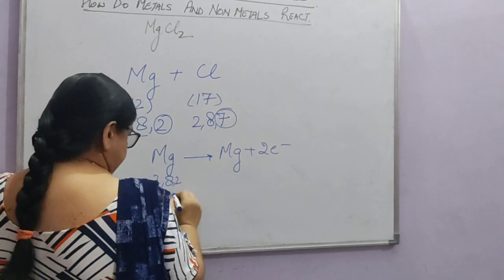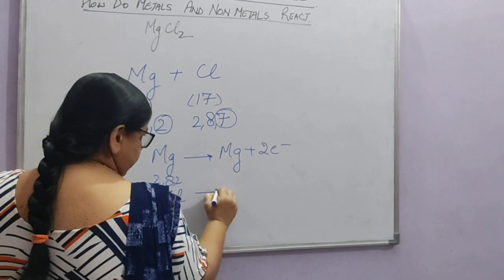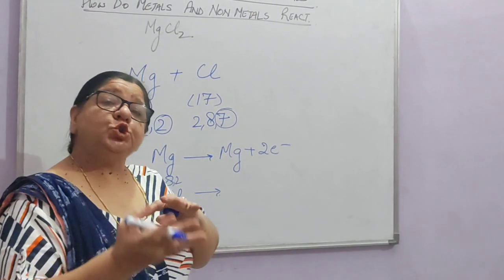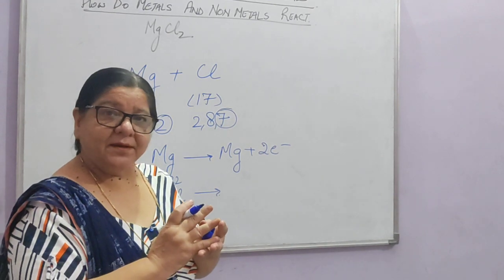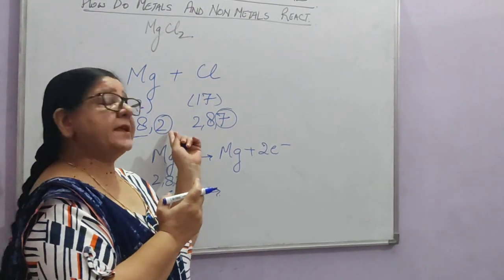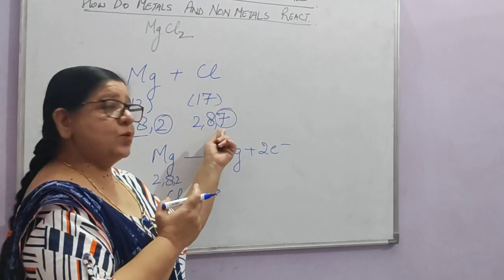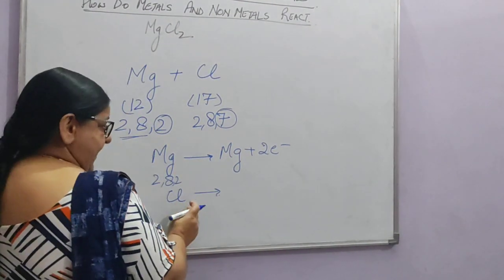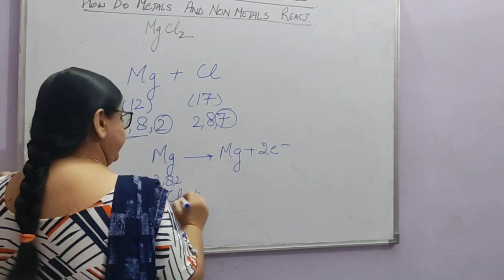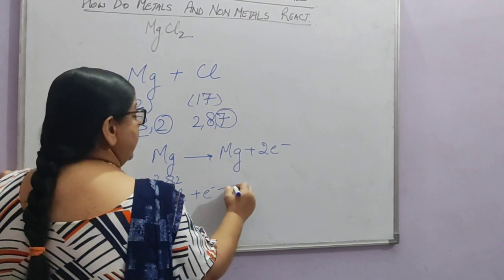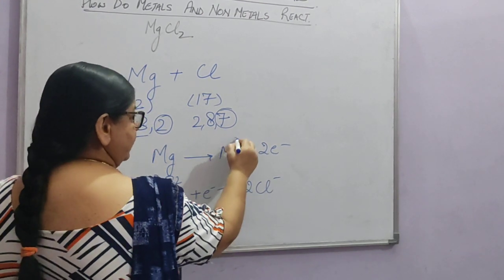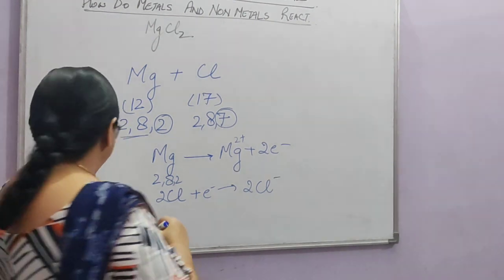And it will combine with 2 atoms of chlorine. It cannot combine with one atom only because magnesium can give 2 electrons and chlorine can take only 1. So it will combine with 2 chlorine atoms. The 2 chlorine atoms will take the electrons and become negatively charged. This will become positively charged.